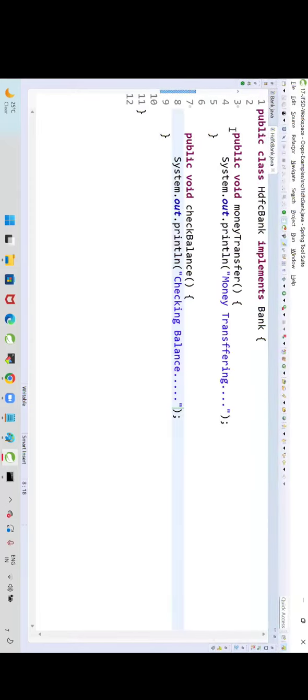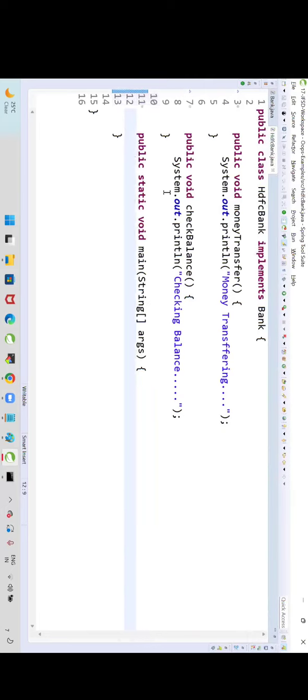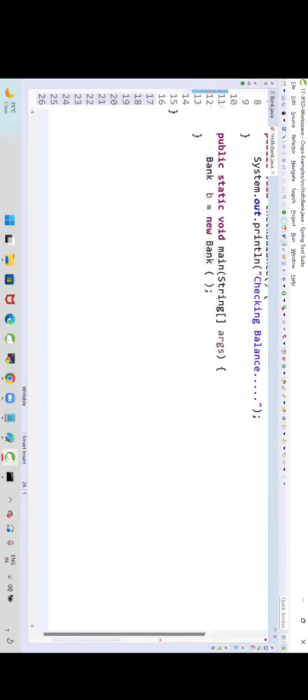Now, how do we call these methods? Create the object and call the method. For that, we need a main method. Can I create an object like Bank b = new Bank? Is it possible? No, not possible. Why not? An interface does not contain a constructor. When the constructor is not available, an object cannot be created.